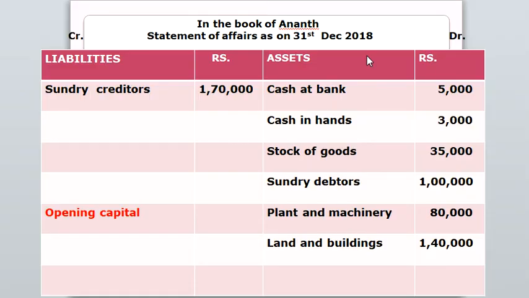Now, for the calculation of opening capital, we will use the statement of affairs as on 31st December 2018. Cash at bank should be debited in this sum. Now, the next step is we have to add the amount of the debit column, which is 3,63,000.